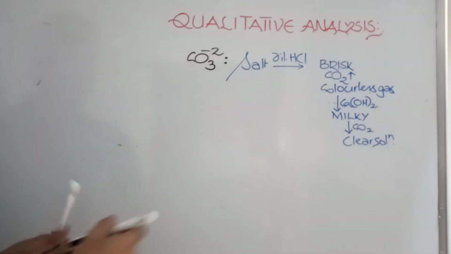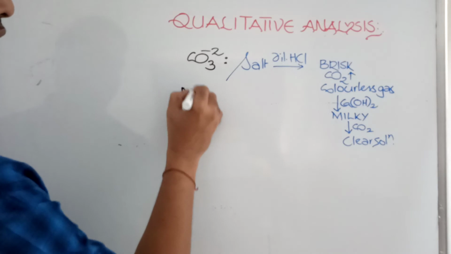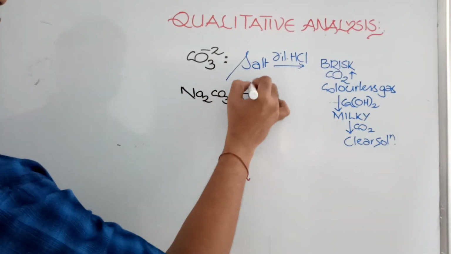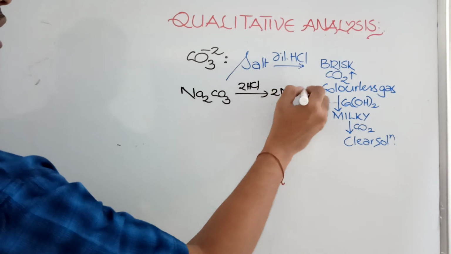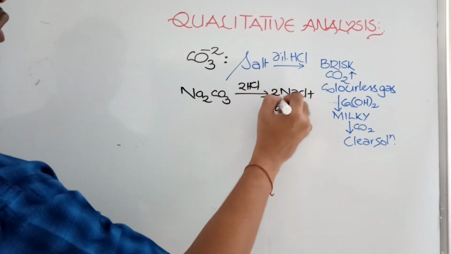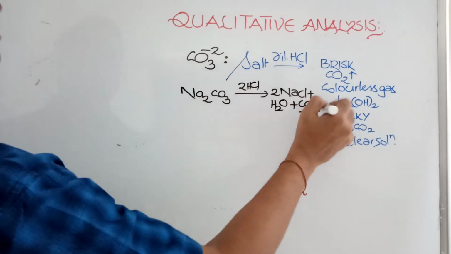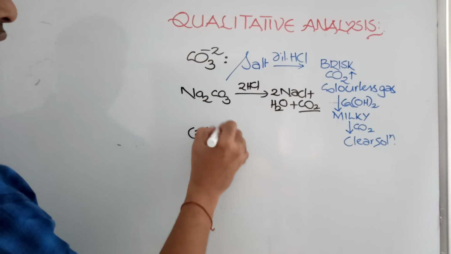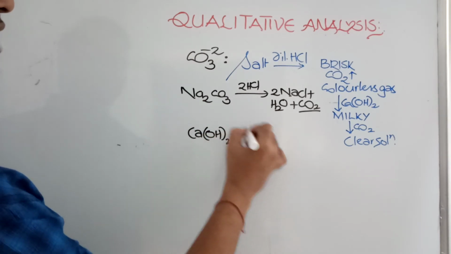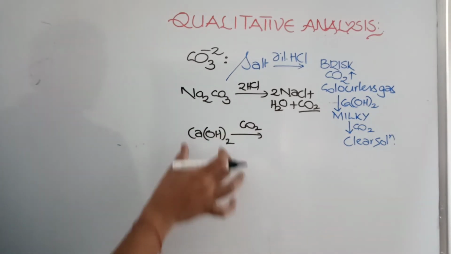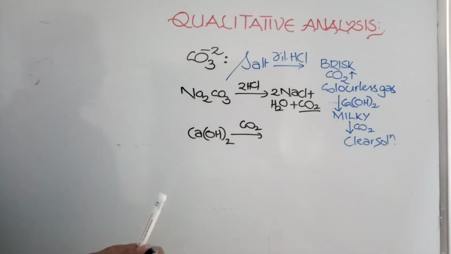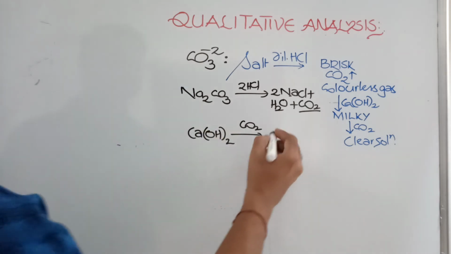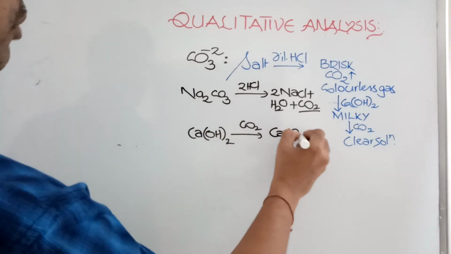What actually happens here? For example, Na2CO3 is there and we add HCl, so you can expect NaCl plus H2O plus CO2. This is the gas we call brisk effervescence. Carbon dioxide is acidic in nature, and calcium hydroxide is a base, so it reacts with it to form calcium carbonate.